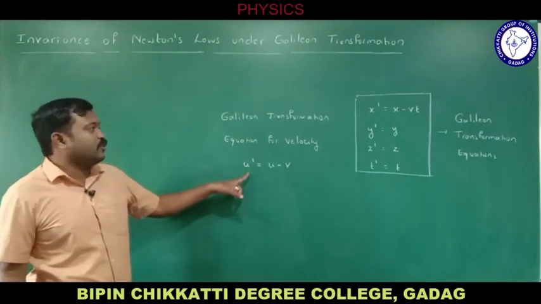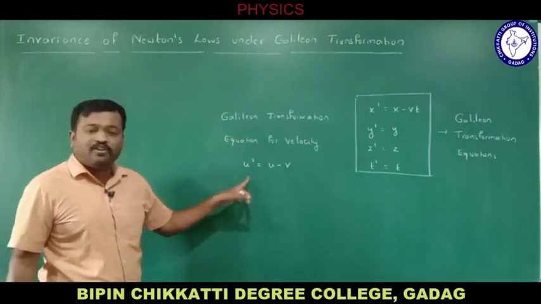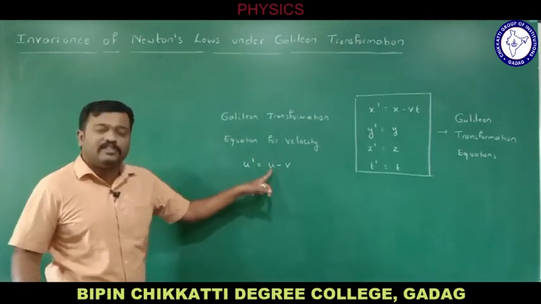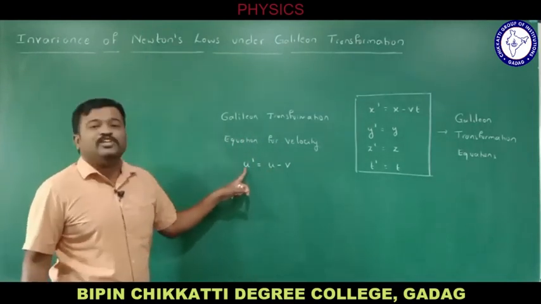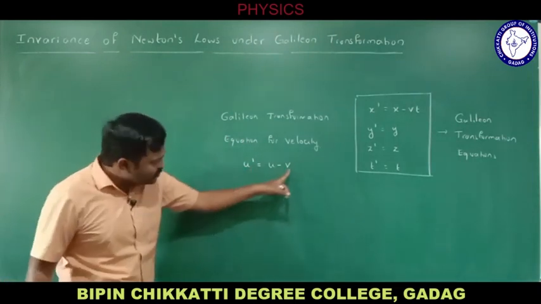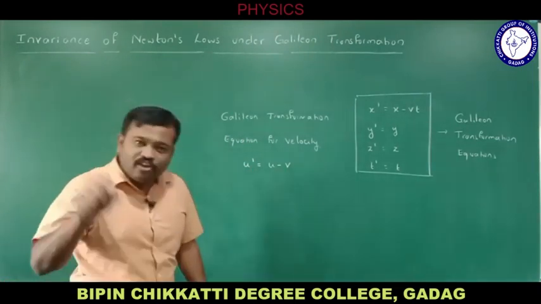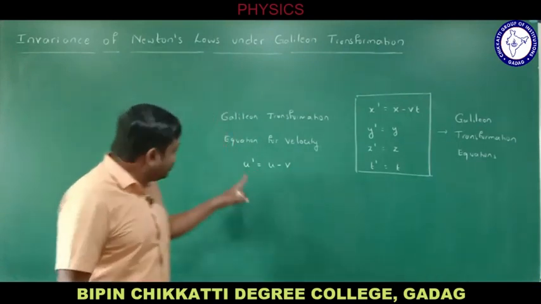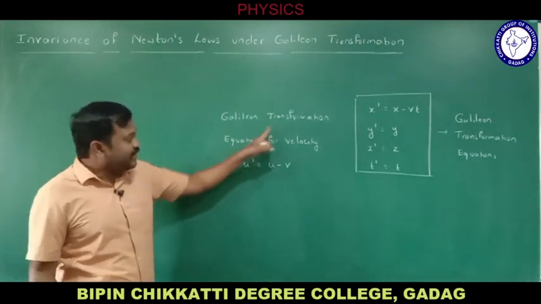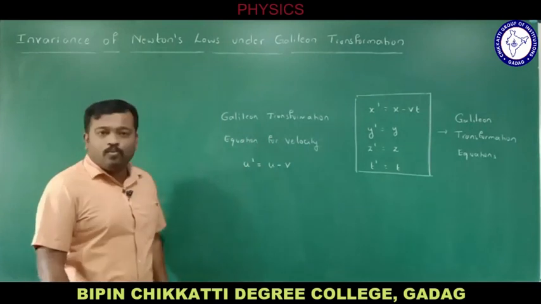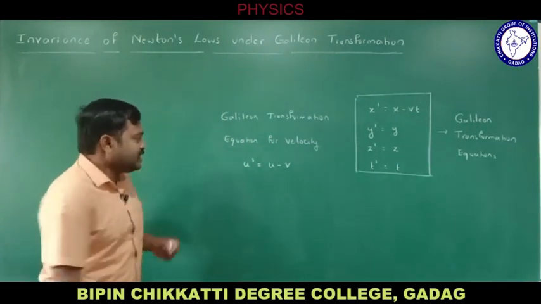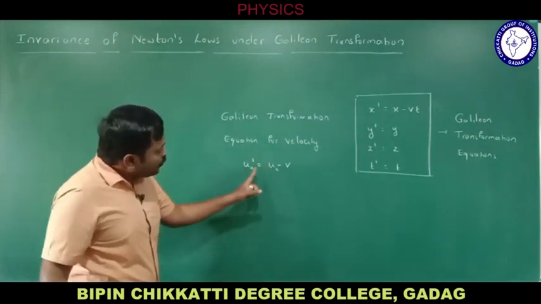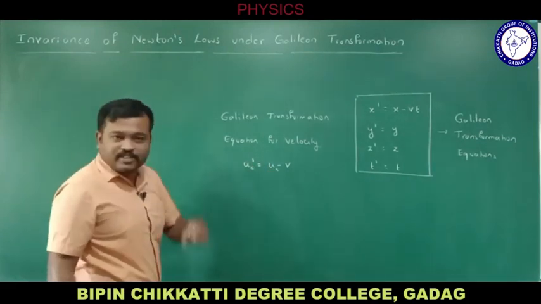This equation is called the Galilean transformation equation for velocity if a particle is moving with velocity u with respect to frame S and velocity u dash with respect to frame S dash, and v is the velocity of the frame S dash. If I consider it for x, you can write ux dash equal to ux minus v.